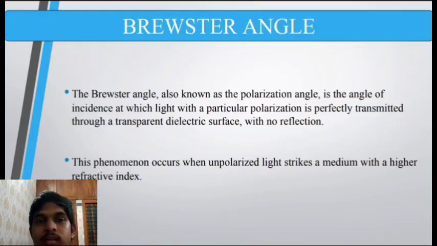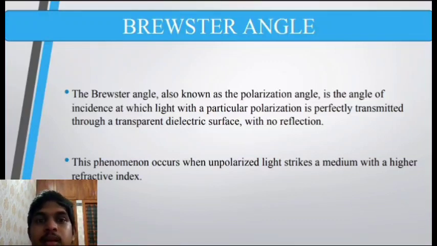The law is tan theta b equals n2 by n1, where theta b is the Brewster angle, n1 is the refractive index of the first medium, usually air or vacuum, and n2 is the refractive index of the second medium. That is, the second medium has a higher refractive index than the first medium.